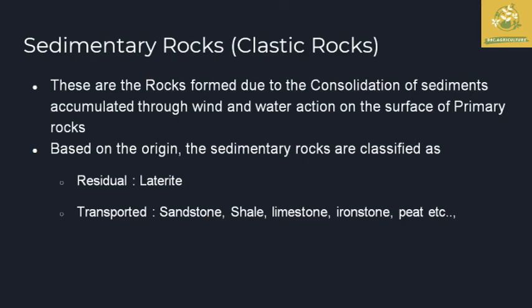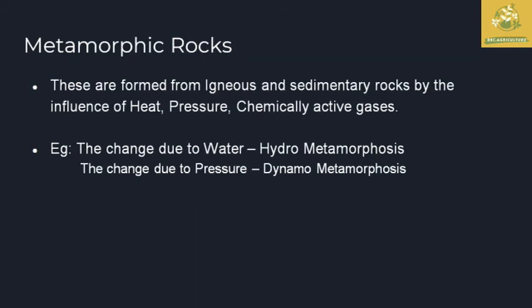During the transportation process, some chemical changes occur in these rocks. Based on the origin, sedimentary rocks are classified into residual and transported. The residual type of rock is, for example, laterite, and the transported type of secondary rocks are sandstone, shale, limestone, ironstone, peat, etc.